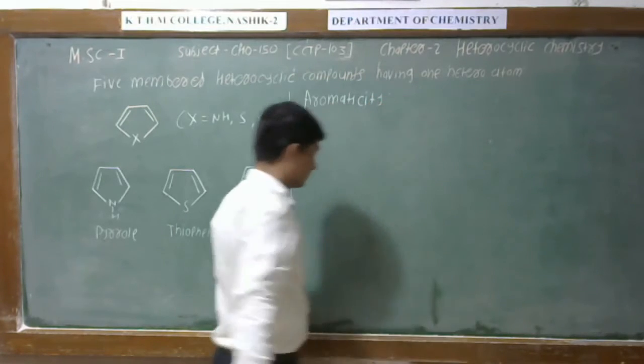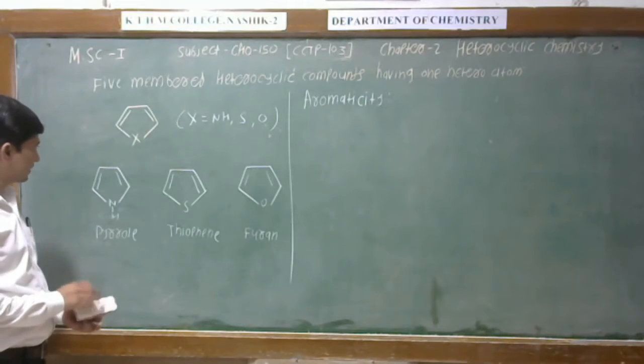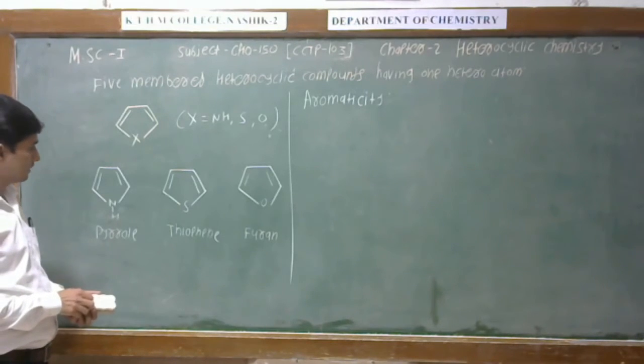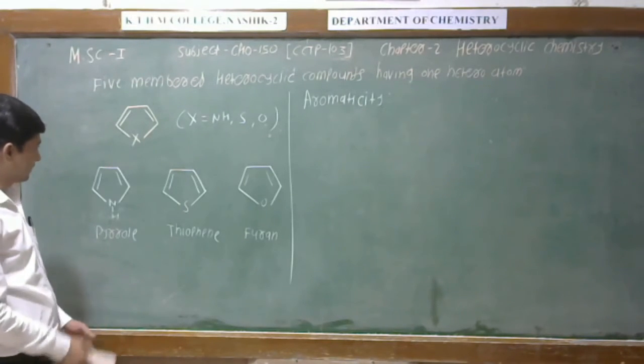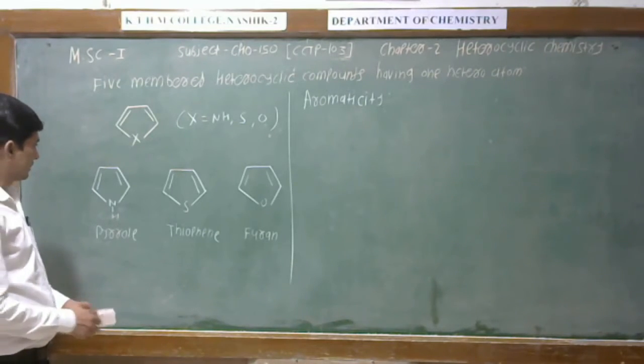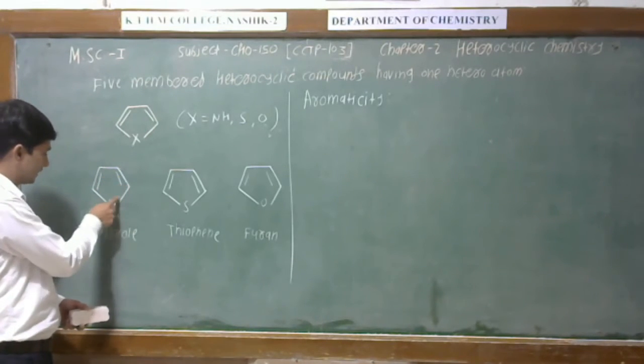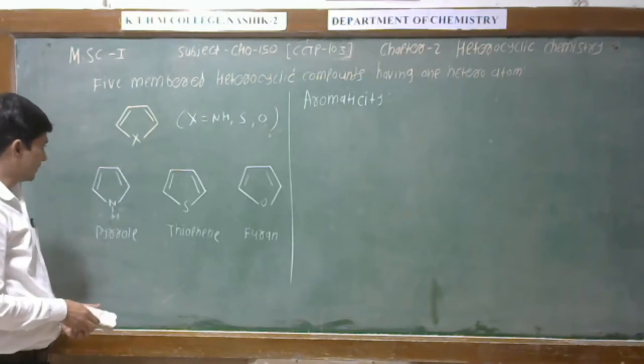See here, if we observe this structure, then you can notice that these are 5-membered compounds. There are 4 carbon atoms, 1, 2, 3, 4, and the 5th one is the heteroatom.